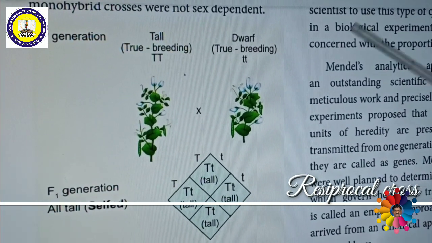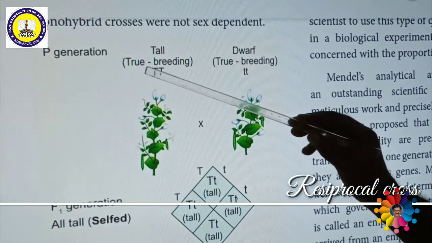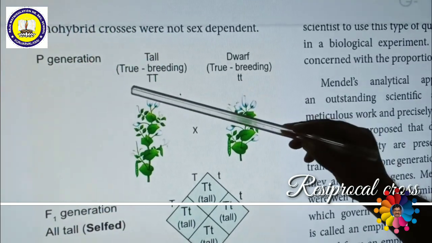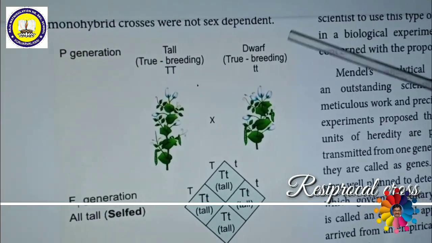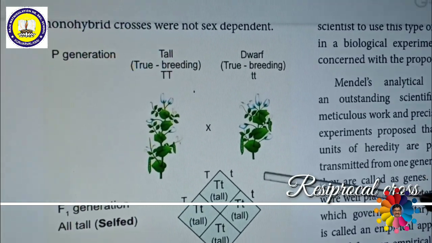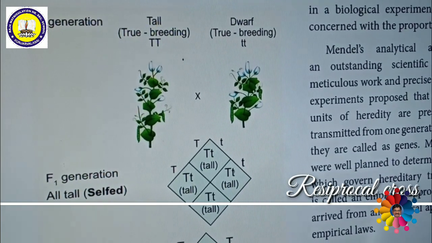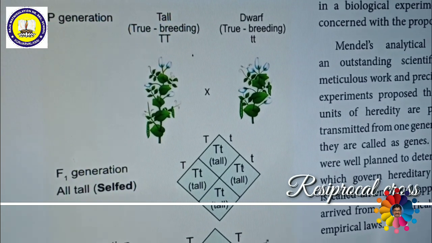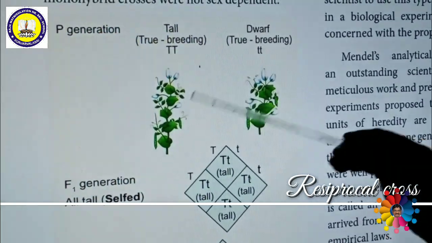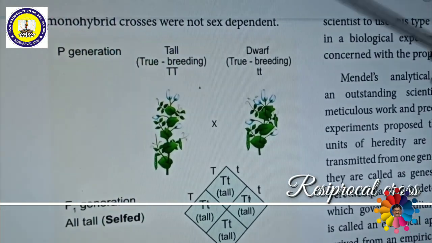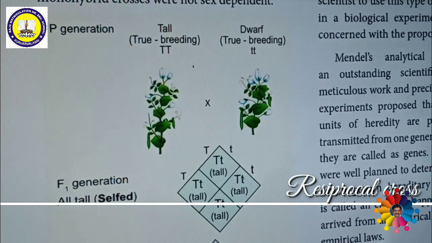Suppose we exchange male and female, that means earlier we saw this is male, this is female. Now a female tall plant, if it is crossed with a male dwarf plant, we will get the same tall plant only. This was the final resolution found by the great Gregor Mendel. So even in the reciprocal cross, that means if we exchange the male and female parent, there is no effect on the result. The F1 generation result will be the same. That means the same dominant character will appear in the F1 generation. So this is called reciprocal cross.